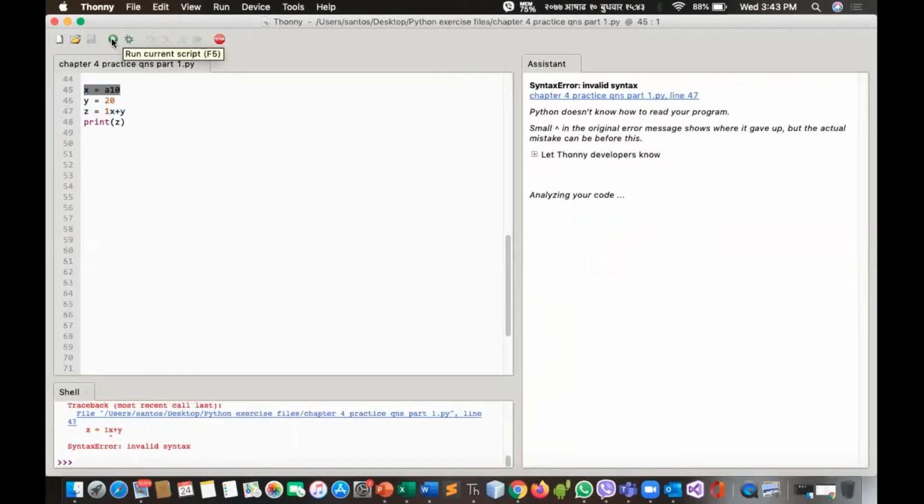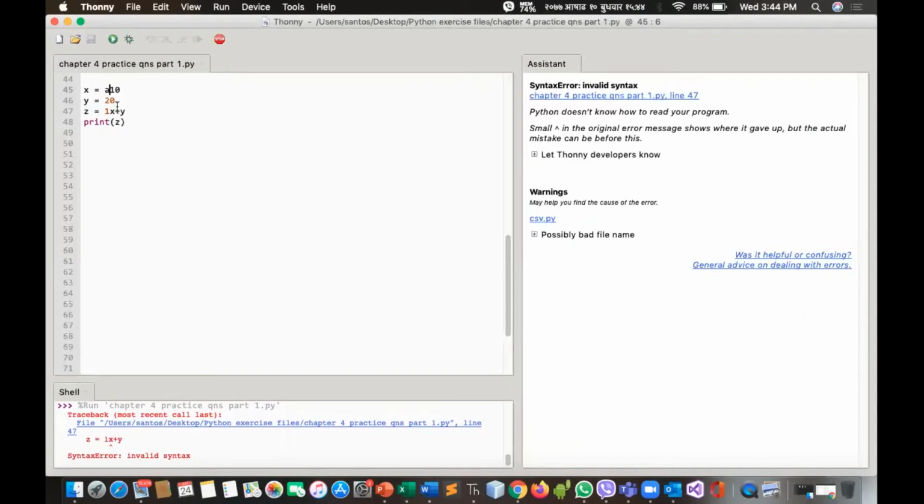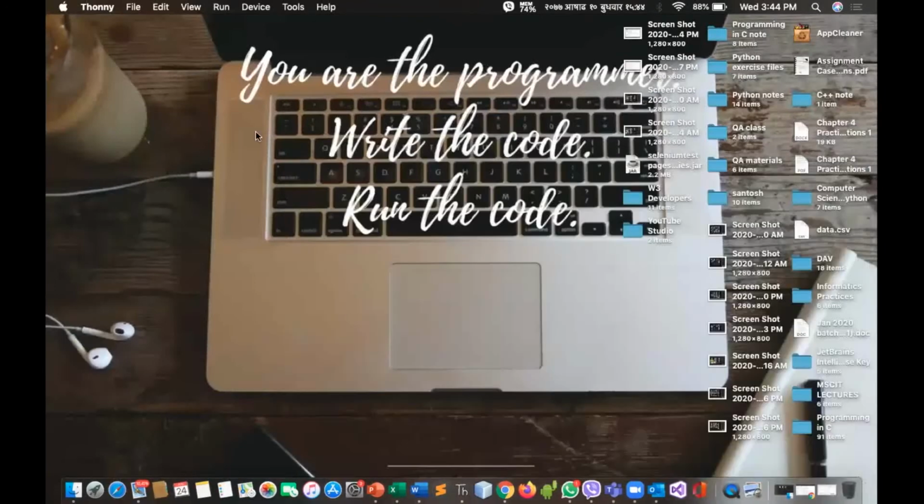See, now I got error in line number 45. Okay, line number 47 and 45. Clear? So this is how it generates errors, and line by line it shows an error if there is an error. Clear? So now